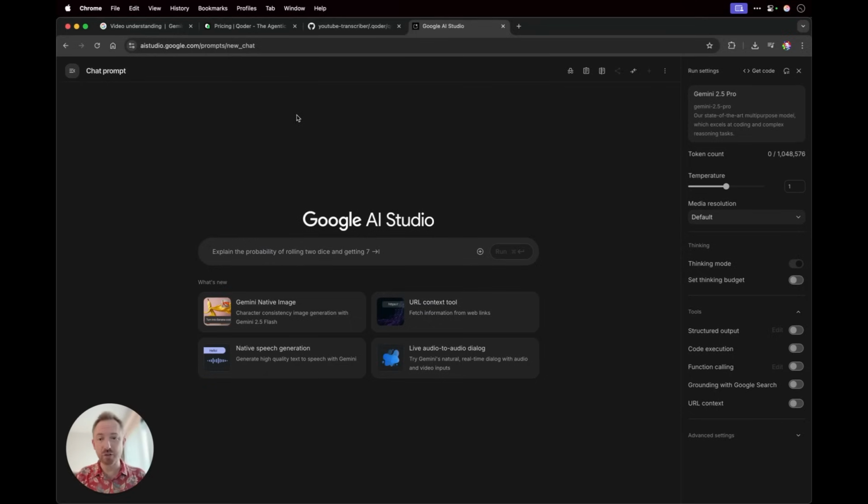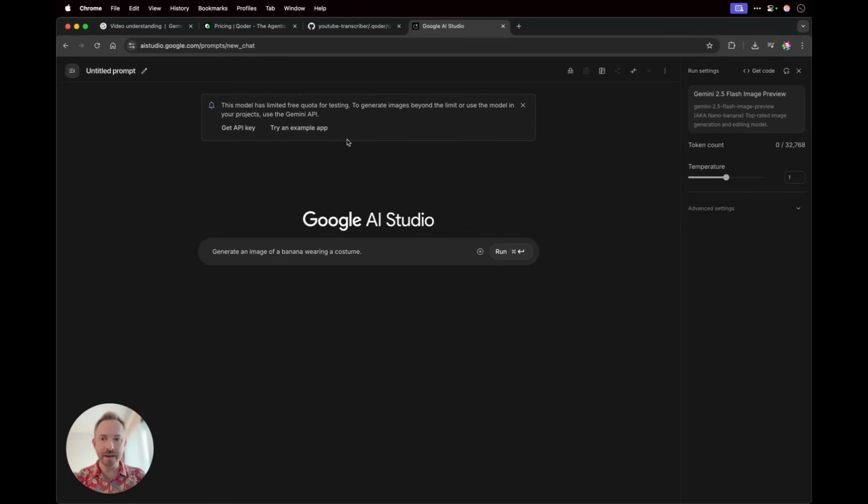And you know what? While that's running away, I wanted to show you the second AI tool of this week, and potentially something else I can include in the app that I'm getting Qoder to write for me. And that is native image inside Google's AI Studio. Now note there's a limited free quota for testing, but this is what everyone was talking about last week. Nano Banana from Google. It's essentially the Photoshop killer.